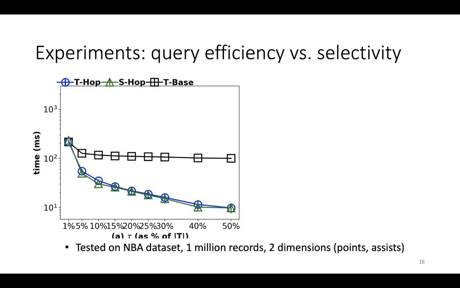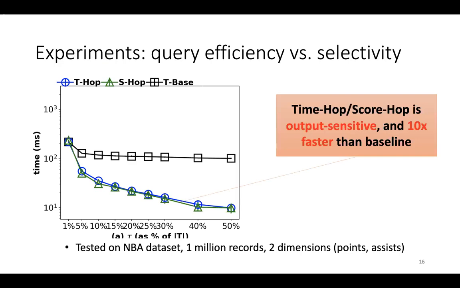Lastly, let's see some experiments. We mainly focus on the query efficiency comparison among different solutions. In the first figure, we vary the query selectivity on the x-axis and show the query time in milliseconds on the y-axis. As can be seen, our proposed pruning-based solution is outperforming, while being more efficient as the query is more selective. It can be up to an order of magnitude faster than the baseline solution, which is based on the sliding window technique. This confirms our conclusion that the complexity of these two algorithms is essentially linear to the answer size.